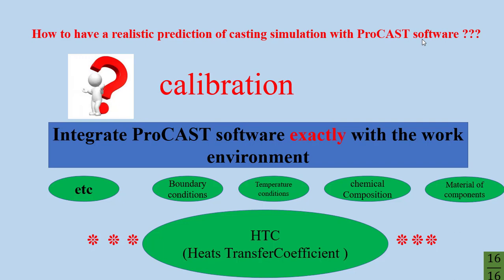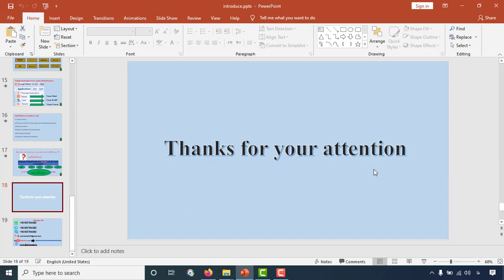And if you calibrate ProCAST with your work environment, or with your foundry or workshop, you can get a very good answer from your casting simulation with your ProCAST. I want to teach you how you can calibrate, how you can analyze, how you can get the best result in casting simulation with ProCAST. Thanks for your attention.